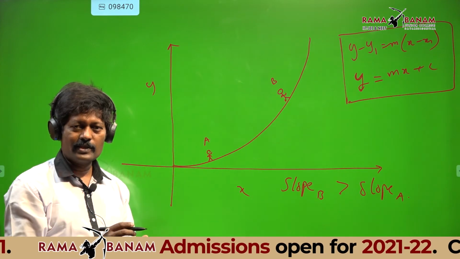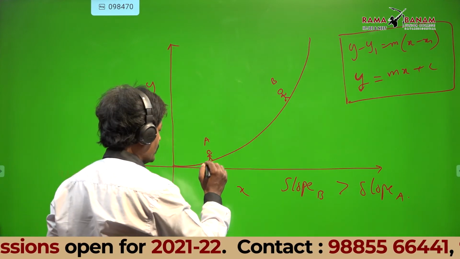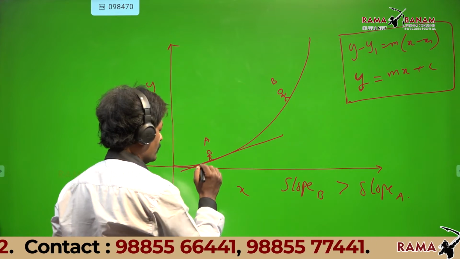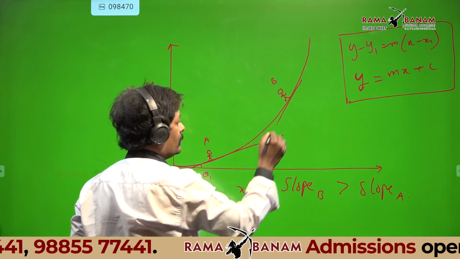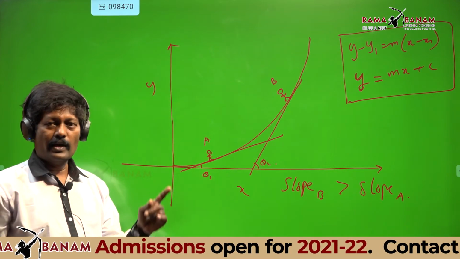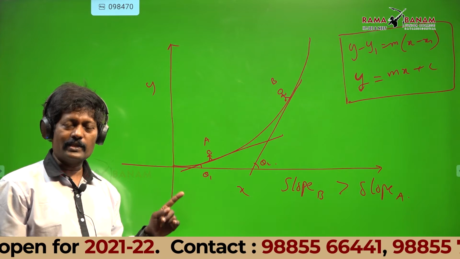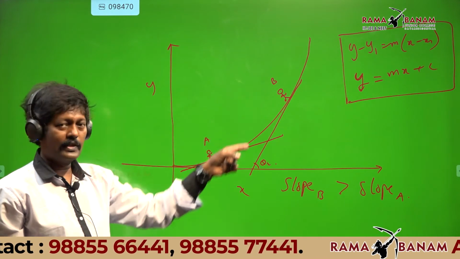In other words, if I draw one tangent at A, it is making an angle theta 1 with the positive x direction. At B, I have drawn one tangent.